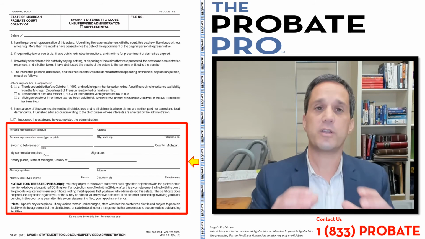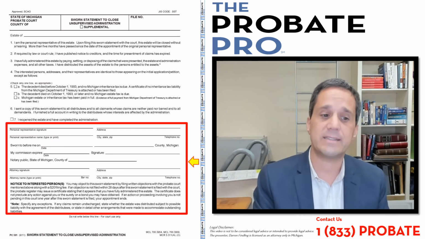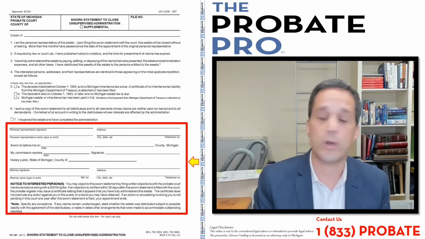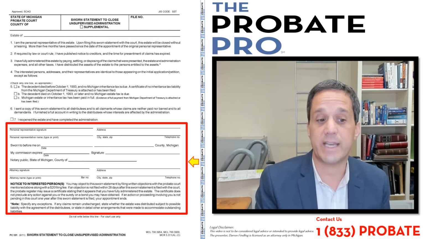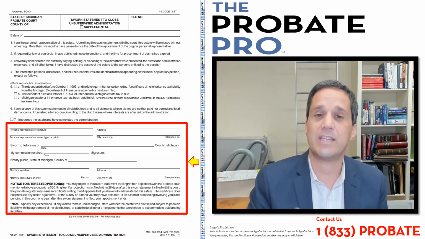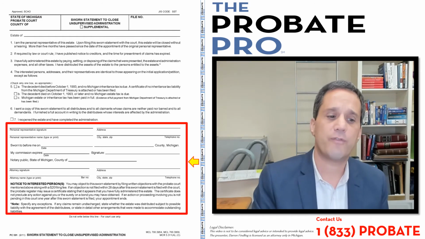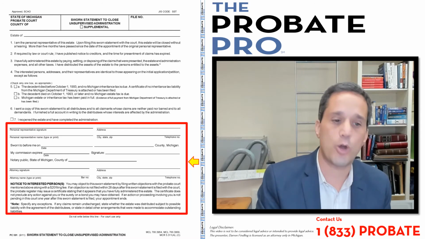The lower section of the document is a part where the personal representative signs. It also gets notarized. This is one of the few documents in the probate administration that also requires a notarization of the personal representative. So importantly, it can't be signed by the attorney for the personal representative. It must be signed by the personal representative and then notarized.